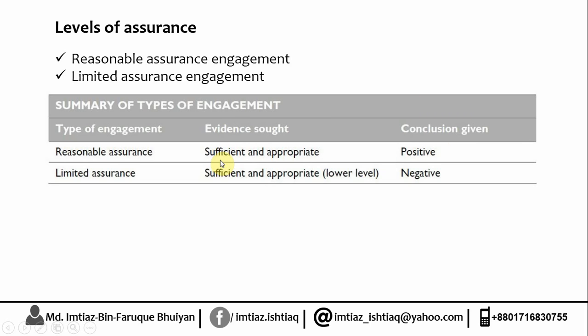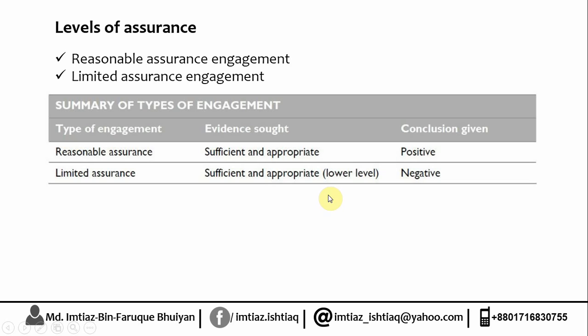If the evidence is sufficient and appropriate and the conclusion is positive, then we can call the engagement a reasonable assurance. So for reasonable assurance, the evidence is sufficient and appropriate, and for limited, the level of sufficient and appropriate is at a lower level and the conclusion is negative.